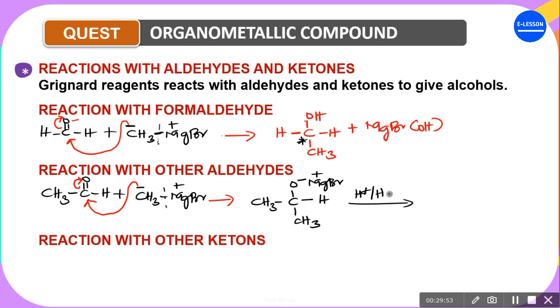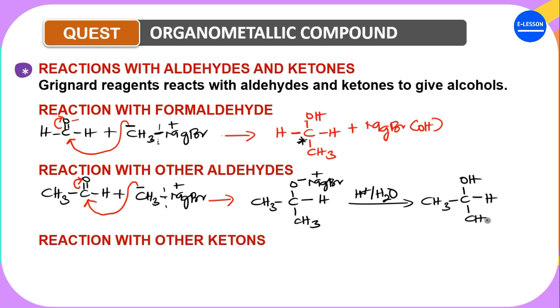If it undergoes acid hydrolysis, this group will leave and the OH will be formed on top of here. So this gives us CH3, COH, hydrogen, and CH3, plus MgBrOH. This one will always be a byproduct of the reaction. Are you getting it now?